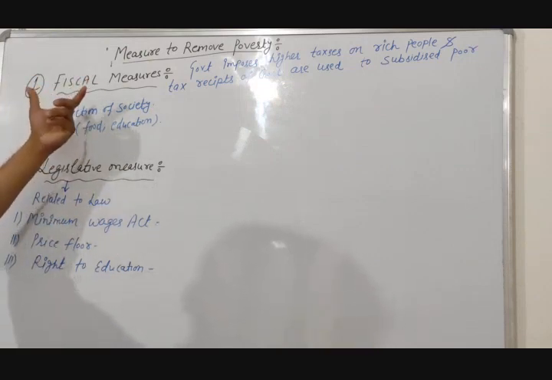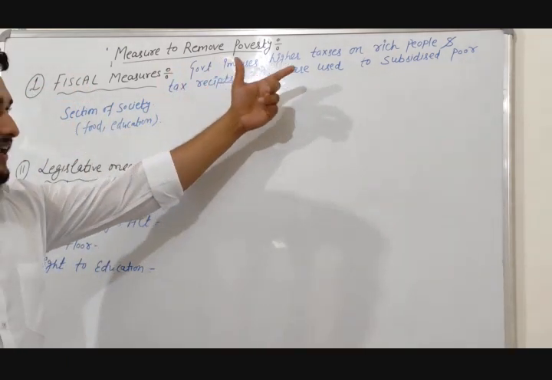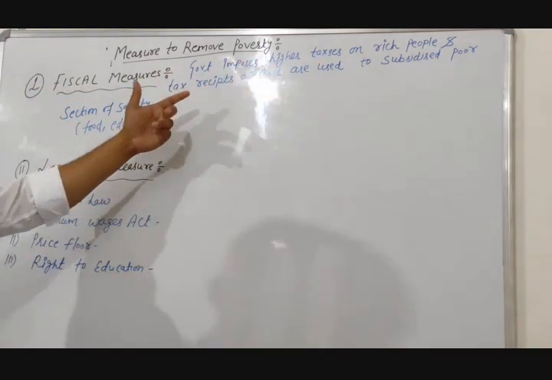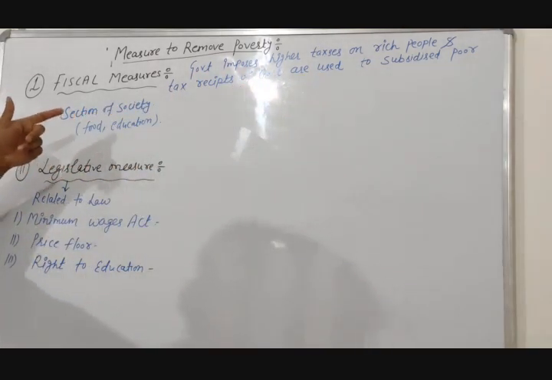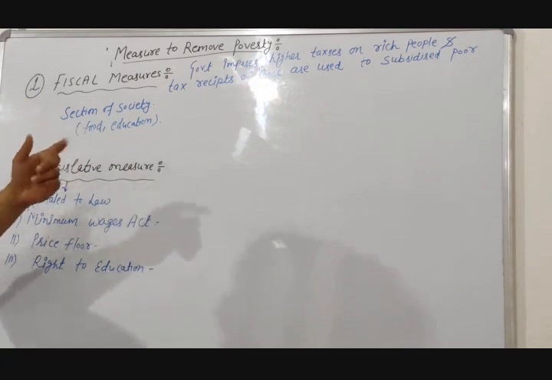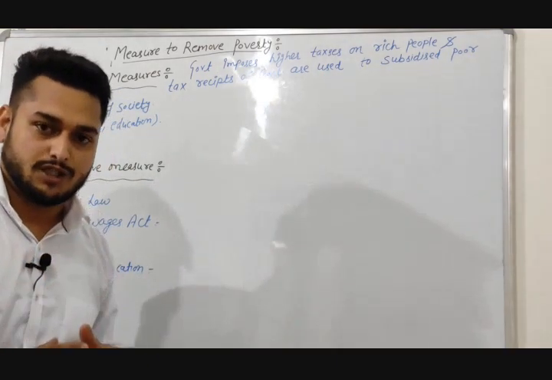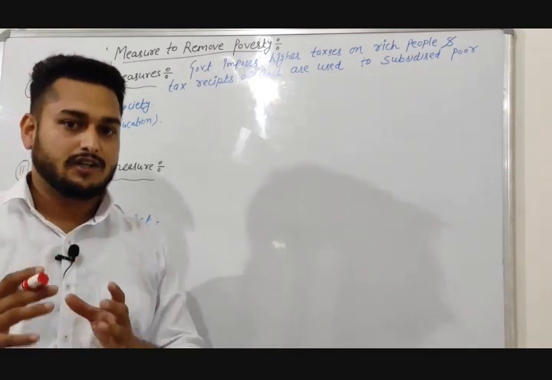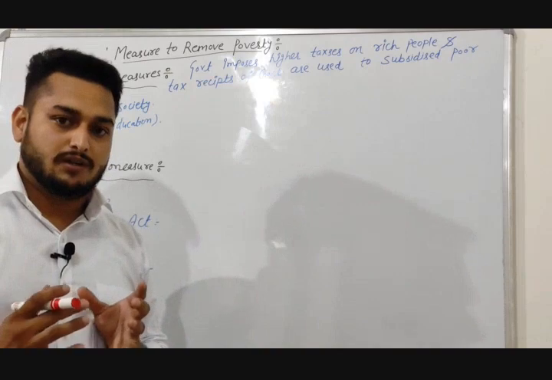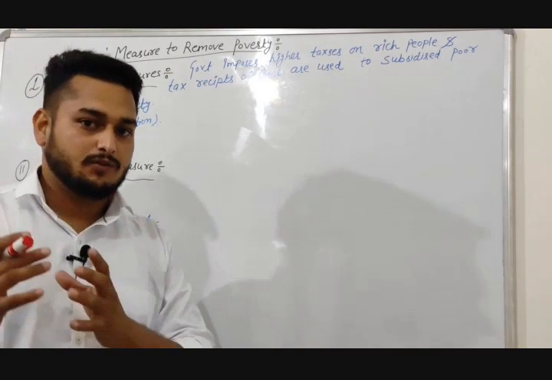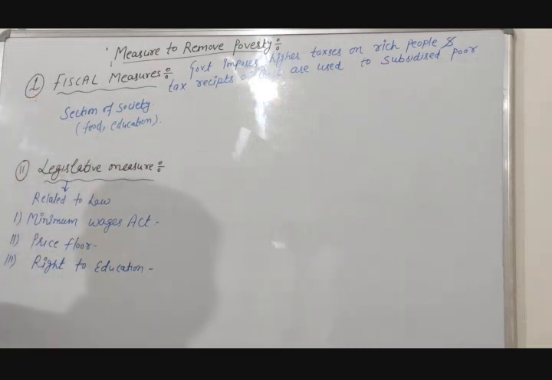Fiscal measure means government policy. The government imposes higher taxes on rich people, and tax receipts of the government are used to subsidize poor sections of society, for food and education. Again, what does the government do? The government imposes higher taxes on rich people, collects the money receipts and distributes that income for social welfare. So this is a fiscal measure.